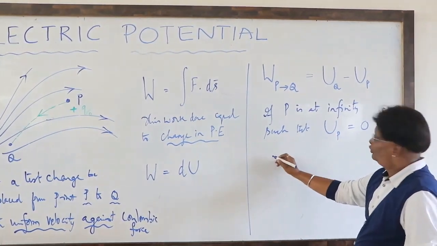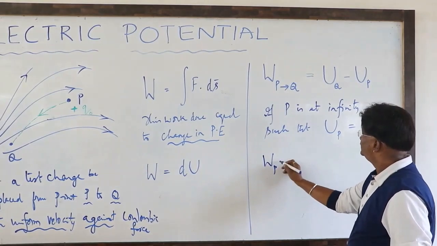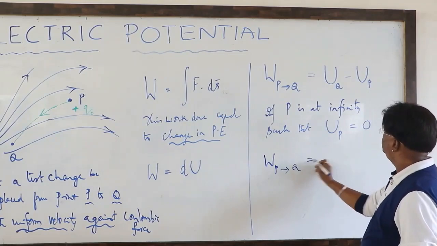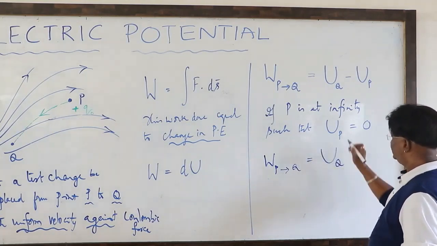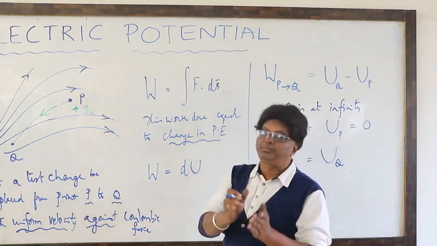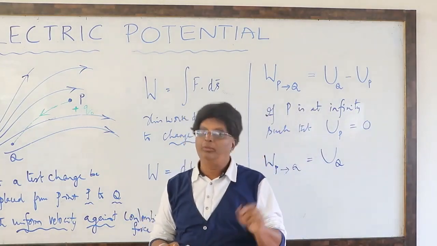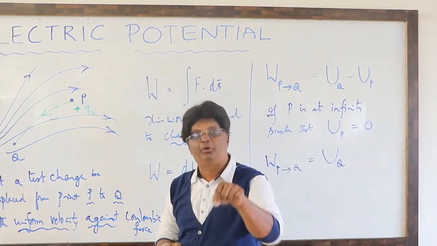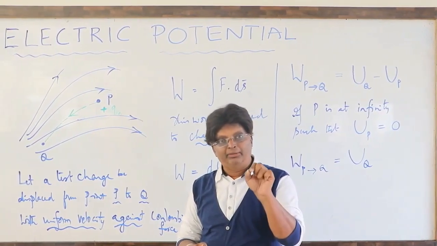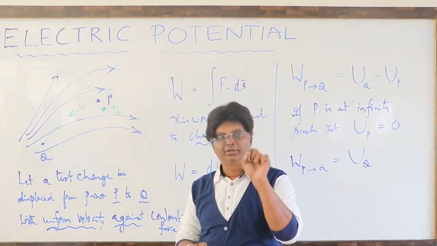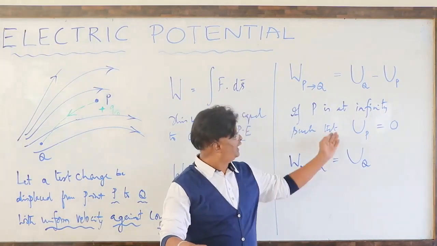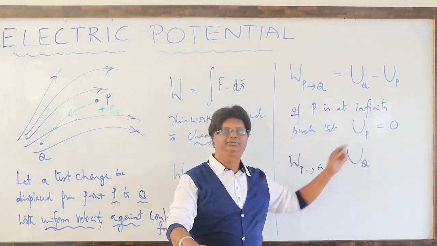In such a case, the work done from P to Q is simply equal to the energy at Q. So the change in potential energy now refers to the energy at that point, by taking a convention. What is that convention? At infinity, the potential energy is 0.